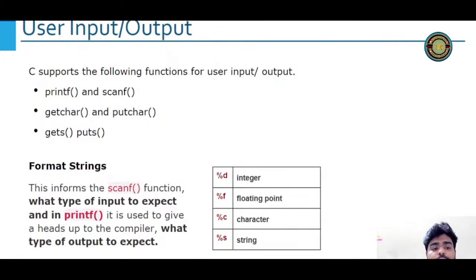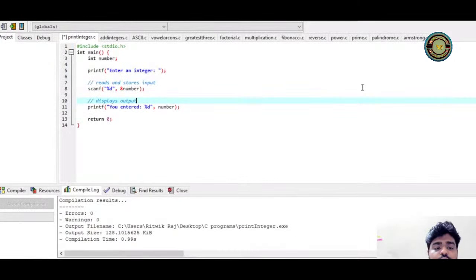Okay, user input and output. How do we actually get the input from the user? In the previous program, it was printing in the console. That is nothing but output. But what if a user wants to input something? Let me show you one program.